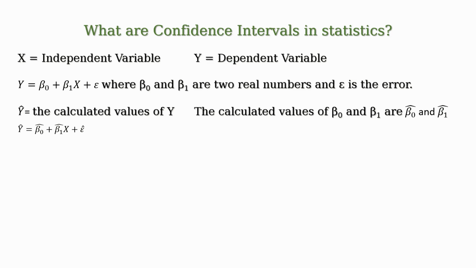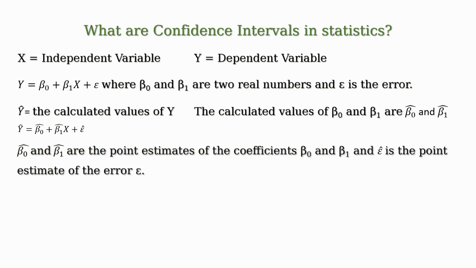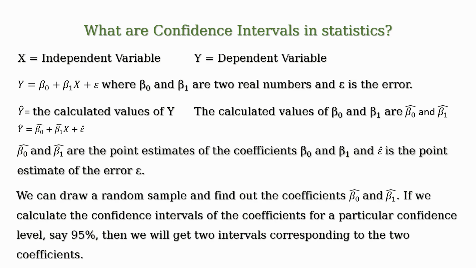Here, beta 0 hat and beta 1 hat are the point estimates of the coefficients beta 0 and beta 1, and epsilon hat is the point estimate of the error epsilon. So, we can draw a random sample, measure the heights and weights of the sample and find out the coefficients beta 0 hat and beta 1 hat.